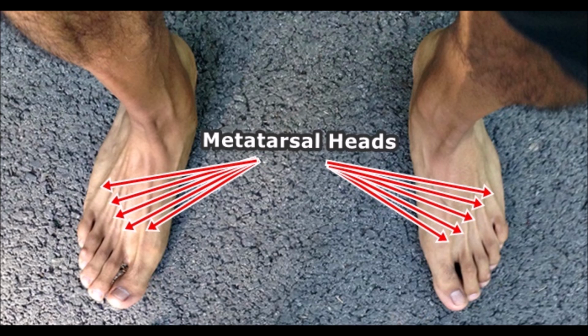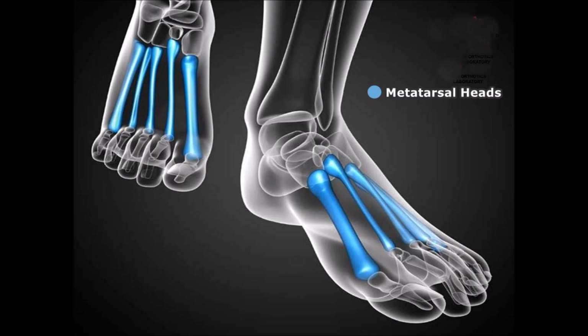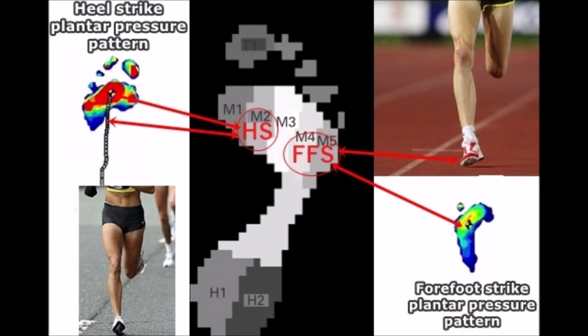So I wanted to find out the main risk factors primarily responsible for a heel strike runner potentially having a more pronounced outsized risk of a metatarsal stress fracture of the first and second metatarsal head, which is just under the first and second toe, as compared with a forefoot striker. And the clues that I gathered clearly indicated that an increased likelihood of a metatarsal stress fracture of the first and second metatarsal heads during running is strongly influenced by how plantar or foot pressure travels over the foot when the foot is in contact with the ground.